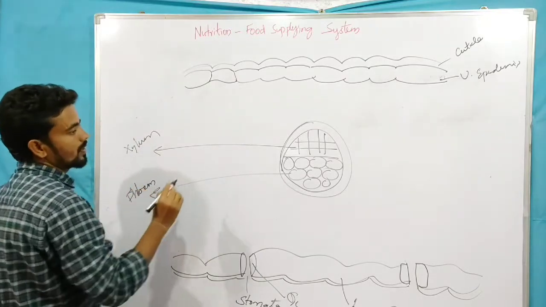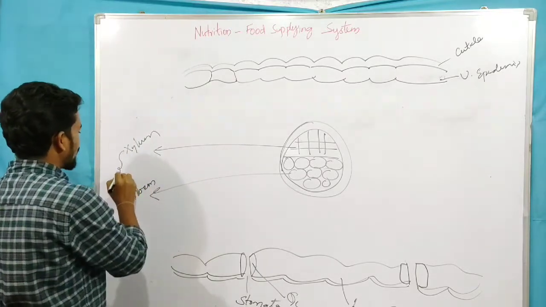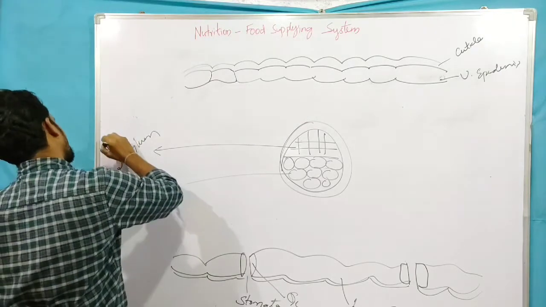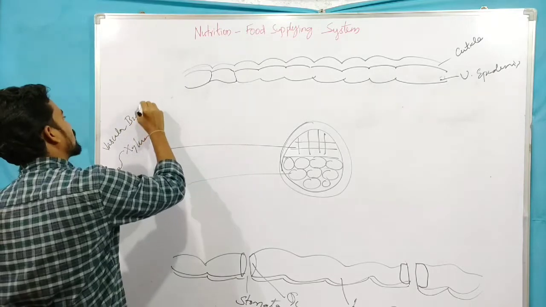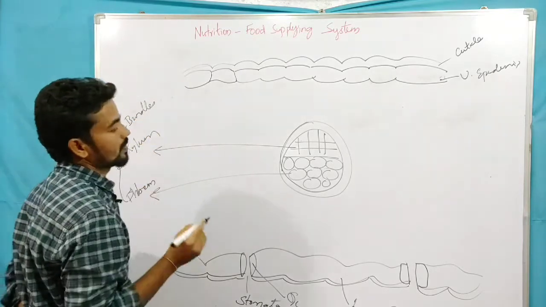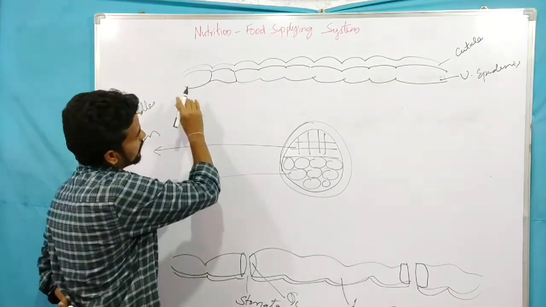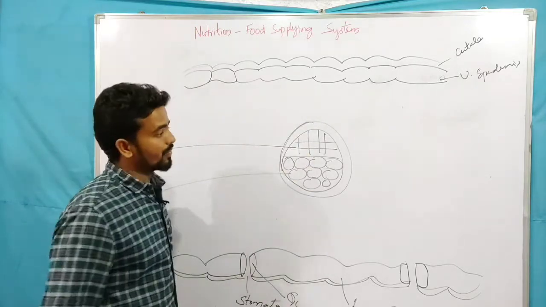These two together are called the vascular bundle. Now this is the transverse section of the leaf.